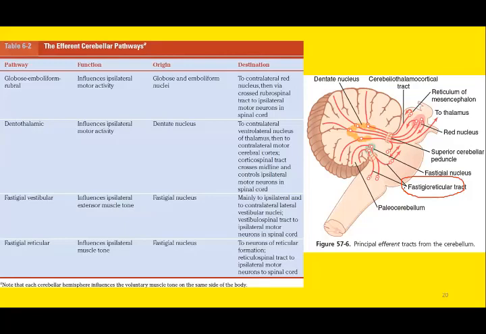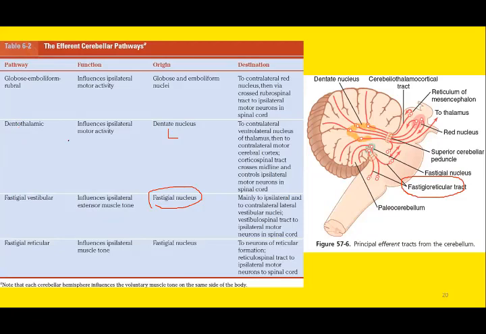Remember there are four deep cerebellar nuclei: dentate nucleus, emboliform nucleus, globose nucleus, and fastigial nucleus. So lateromedially, most lateral is the dentate, and the fastigial nucleus is the medial-most nucleus. Remember, the medial-most nucleus is the fastigial nucleus, and the lateral-most nucleus is the dentate nucleus. Separate pathways arise from the fastigial nucleus, and separate pathways from the dentate nucleus.